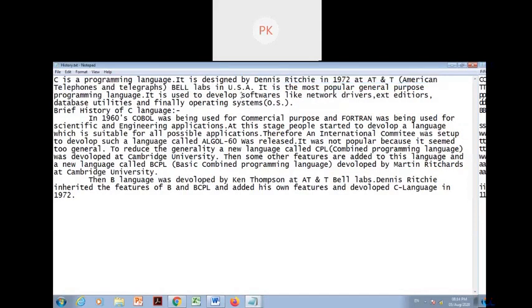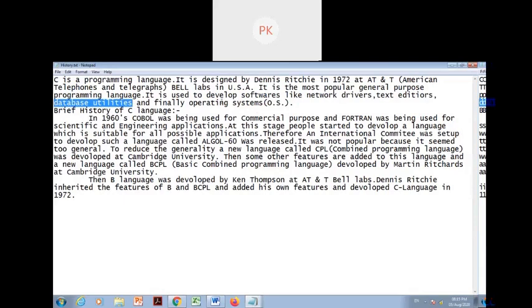We discussed yesterday also. These are some more applications. Network drivers: to connect the systems, we establish a network, and those network software are developed using C language. Next, text editors. Notepad is a text editor. These text editors can be developed using C language. Database utilities, we already discussed yesterday, like SQL, structured query language. Such software, database utilities, can also be developed using C language.